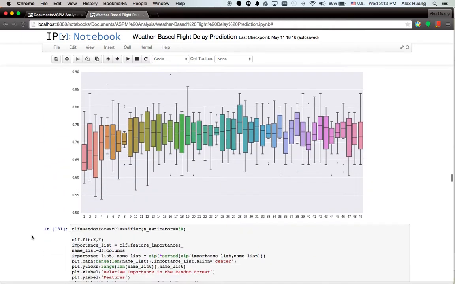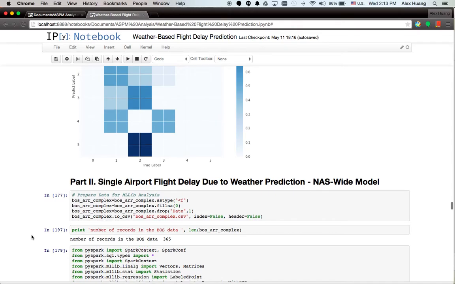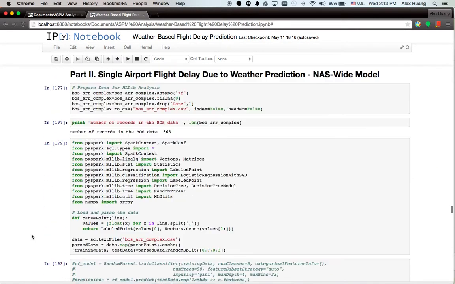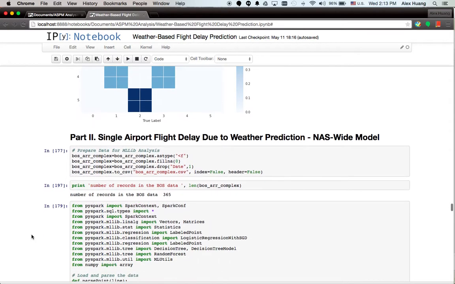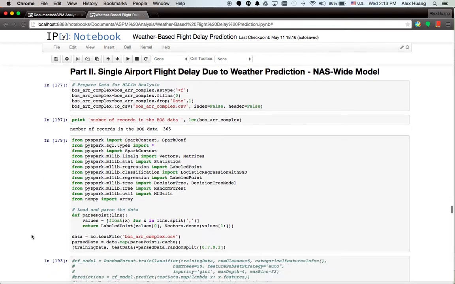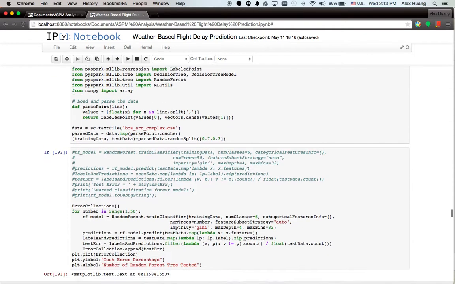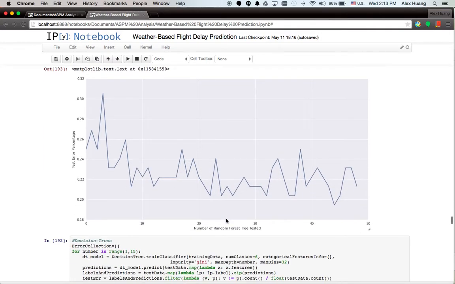And then once we complete that analysis, as you can see here, we did some confusion matrix. And then toward the end, what we want to do is look at the single airport flight delay due to weather prediction. Let's look at the NASWIPE model. So first of all, we take one airport and then use Spark to conduct analysis. So this is the random forest analysis for one airport.